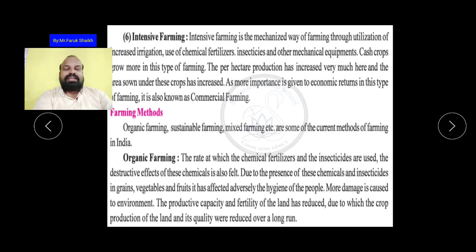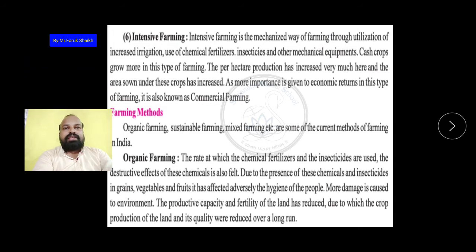Now the intensive farming. So what is called intensive farming? Intensive farming is a mechanized way of farming through utilization of increased irrigation. Okay, by increasing the irrigation, this is the mechanized way of farming. यूज़ ऑफ केमिकल फर्टिलाइज़र, और यहाँ पे केमिकल्स होते हैं उसका बहुत ज़्यादा यूज़ होता है.